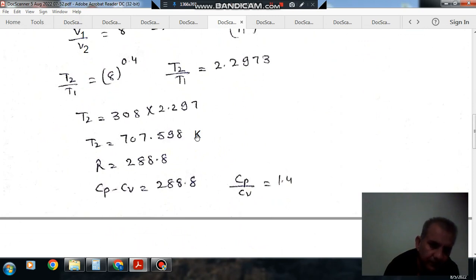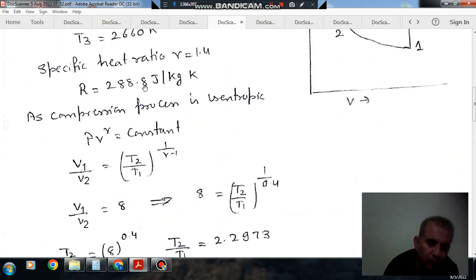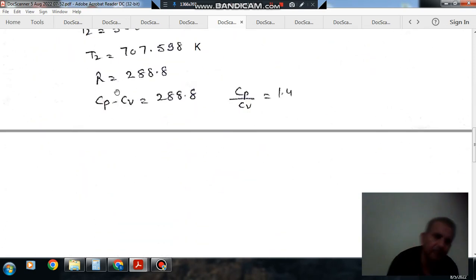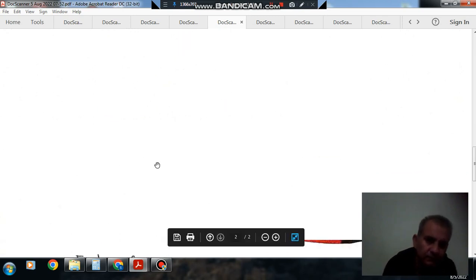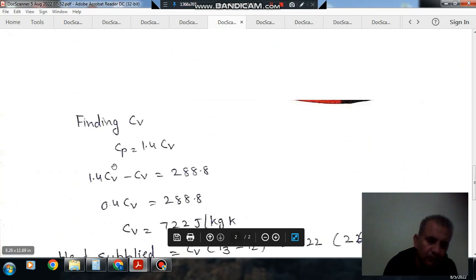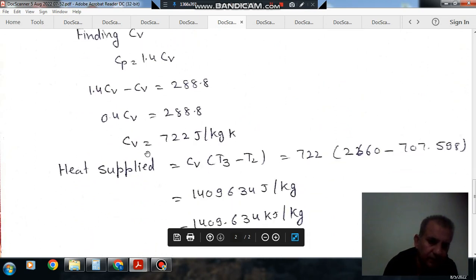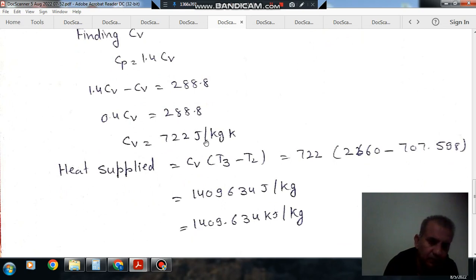707.59 Kelvin. Now R is 288.8, and R is equal to Cp minus Cv. And Cp by Cv ratio is 1.4. So from this we have Cp equal to 1.4 Cv. So 1.4 Cv minus Cv is 288.8, and 0.4 Cv is 288.8, and Cv will be 288.8 divided by 0.4, that is 722 joule per kilogram per degree Kelvin.